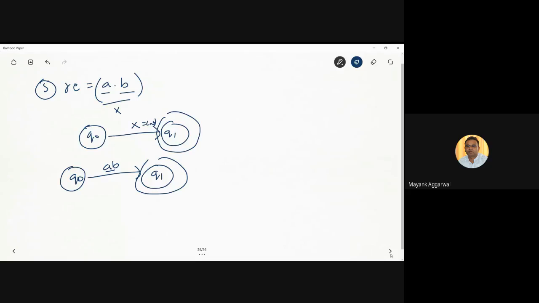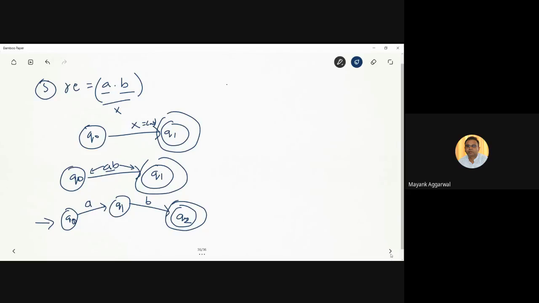So let's break it down. First A should come. A is near Q0, so we introduce a new state, and A is coming. And B is near Q1. It says when B comes, we should reach the final state. So let's say that when B comes, we reach the final state. We label it as Q2. We put a new state Q1, and this becomes the final state. So this becomes the automata.